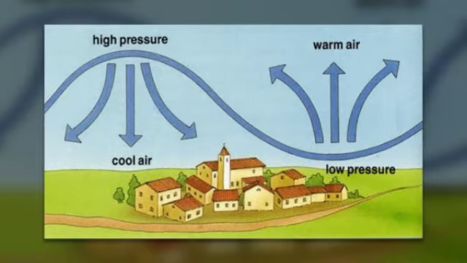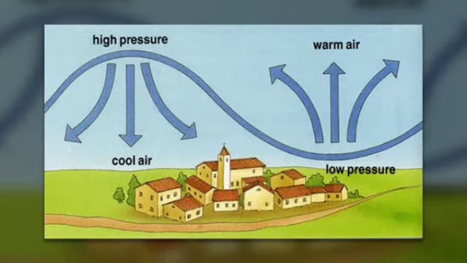Winds blow with a greater velocity, means the speed of the wind is greater. So you have to remember that winds always blow from high pressure area towards the low pressure area.